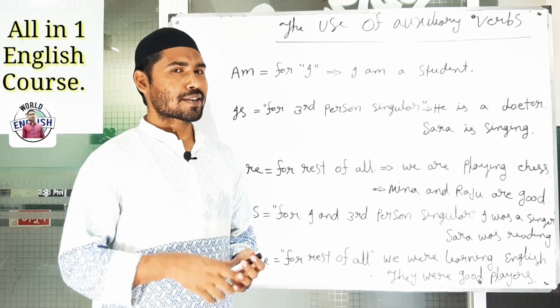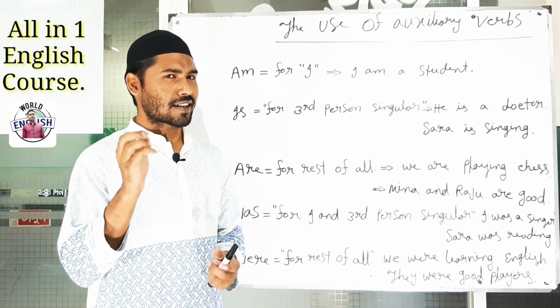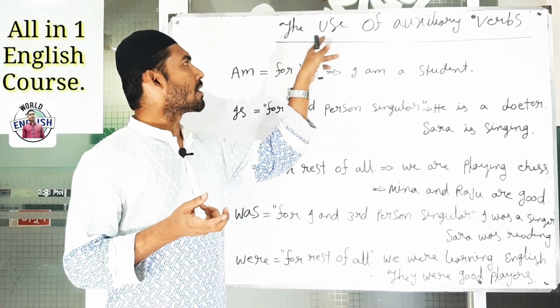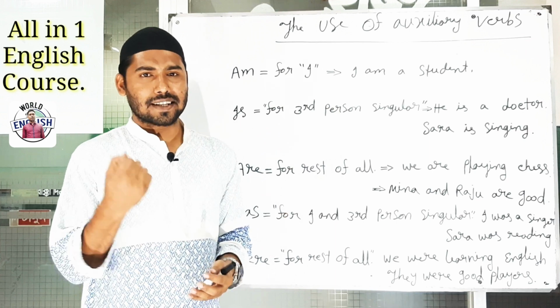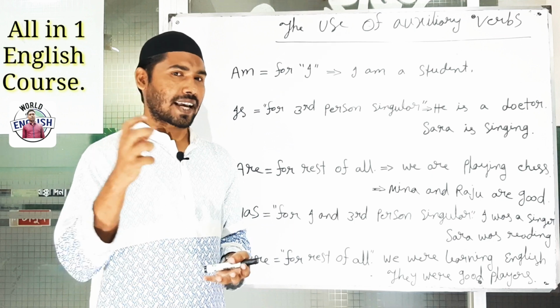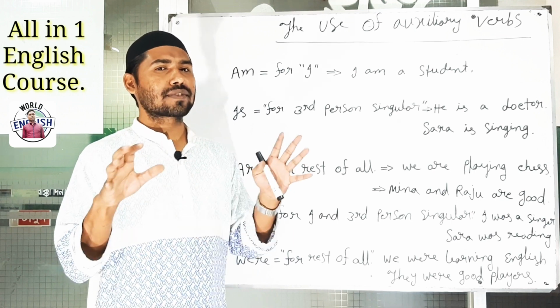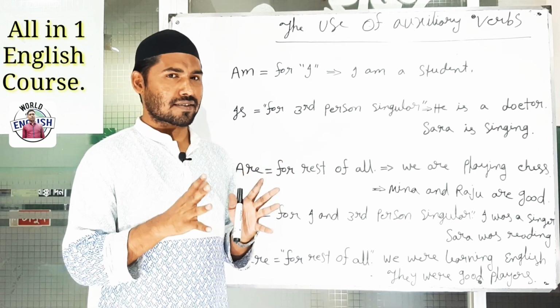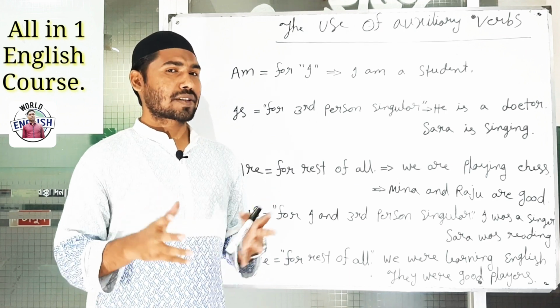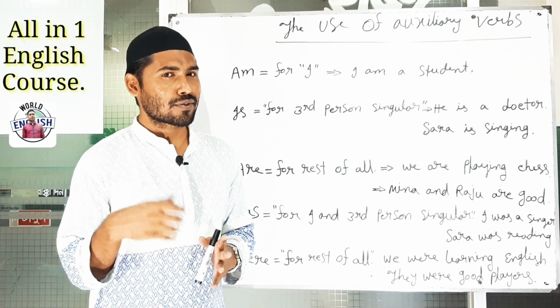So actually, our today's lesson, I think that you have already understood seeing the title. The title is the use of auxiliary verbs. So auxiliary verb means helping verbs, the verbs which help us to make different modes of sentences, tenses, and actually different events. So sometimes or most times we are confused about the use of auxiliary verbs.